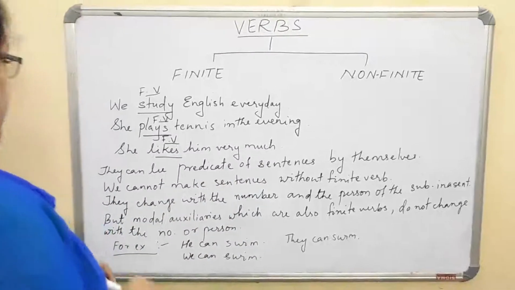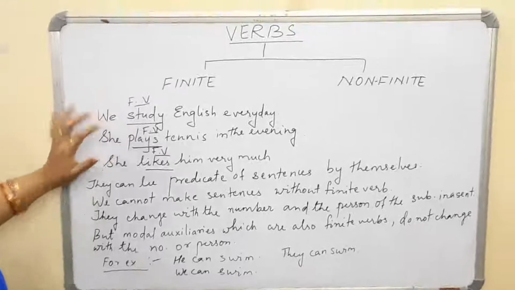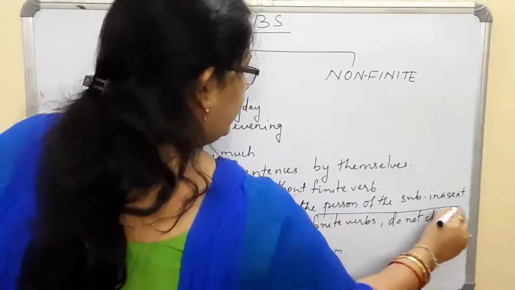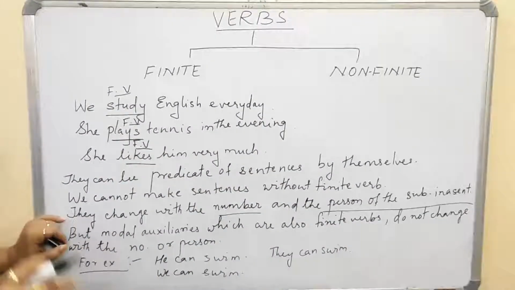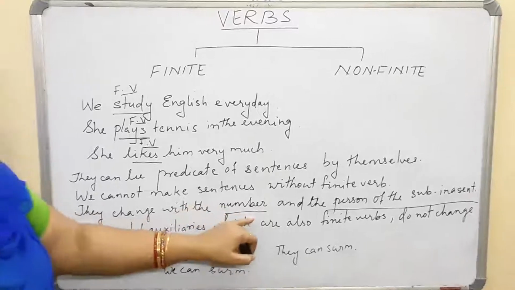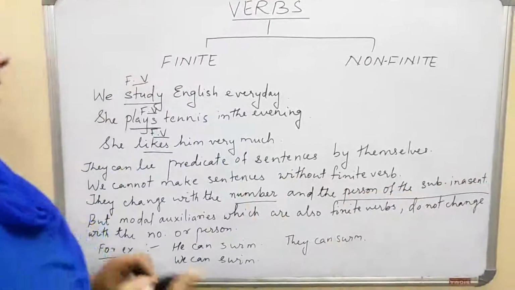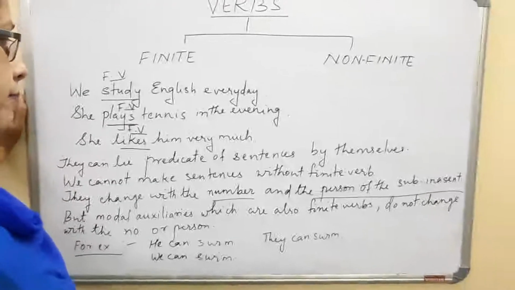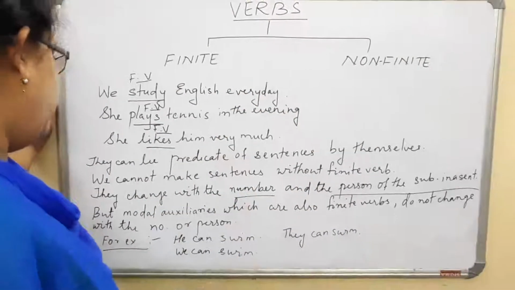That means finite verbs are as important as any other thing in a sentence to make it a meaningful one. And one more thing, these finite verbs change with the number and the person of the subject in a sentence. I repeat, they change with the number and the person of the subject in a sentence. Number and person means, singular or plural comes under the number section, and person means it may be a first person, second person or a third person.